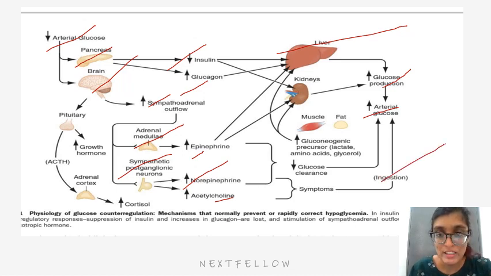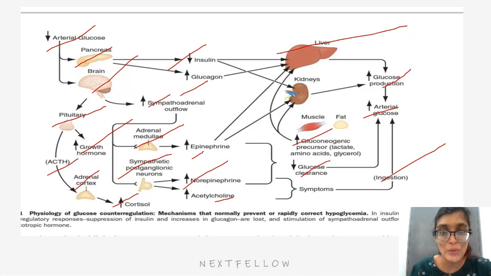Now, in the muscle, with increase in epinephrine and norepinephrine, there will be increase in gluconeogenic precursors, that is lactate, amino acids and glycerol. There will be decreased glucose clearance, which will lead to increased arterial glucose. By the pituitary, there will be increased release of growth hormone and increased release of ACTH, which will ultimately act on the adrenal cortex and increase the cortisol.